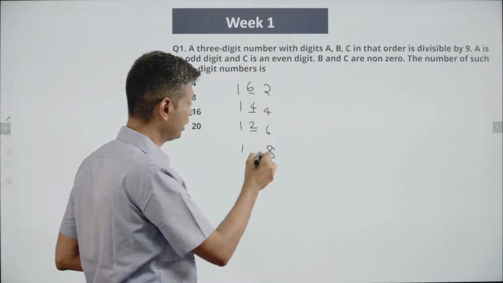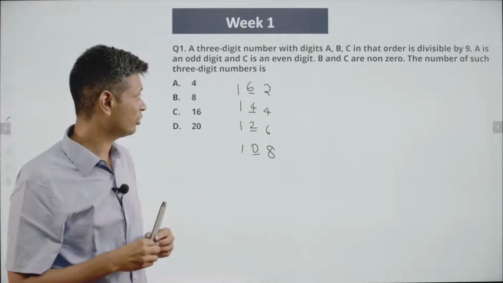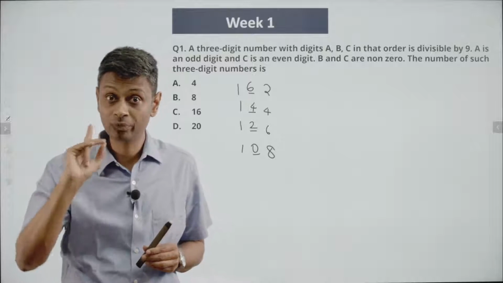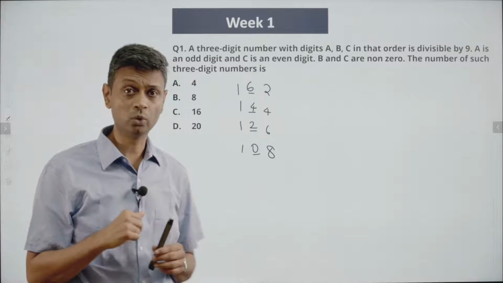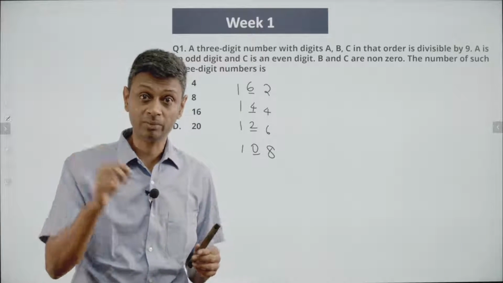1-8. 1 plus 8 is 9. 0. Are all 4 numbers possible? 162, 144, 126, 108. Wait a second. 108 is not possible. Why? Because we know B cannot be 0. This cannot be 0. But hey, remember, 108, the digits add up to 9.